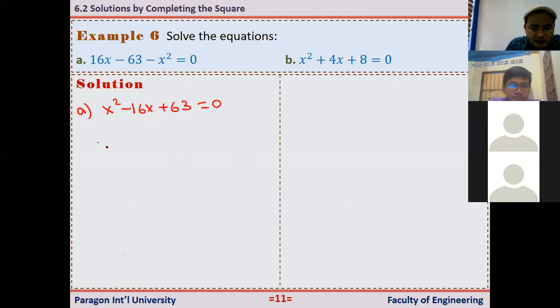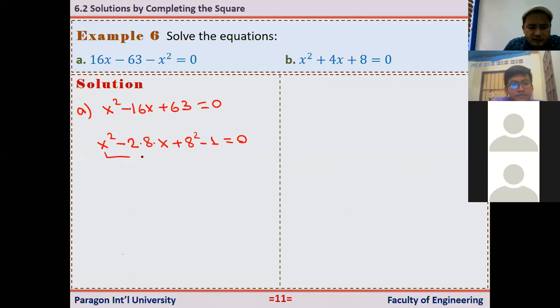Again, we have to separate a perfect square from this expression. In the formula, we have 2, and 2 times 8 is 16, and x. I'm not changing anything, right? It's just simple manipulation. As you see here, this number is 8. I need 8 squared here. What is 8 squared? It is 64. But here we have 63. So I need to just subtract 1 equals 0, right? 2 times 8 is 16. 64 minus 1 is 63. We didn't do anything here.